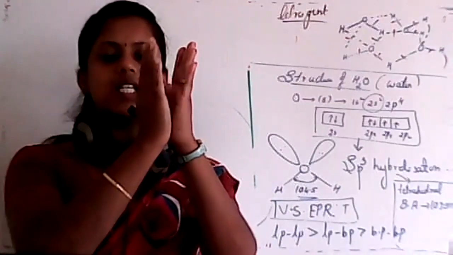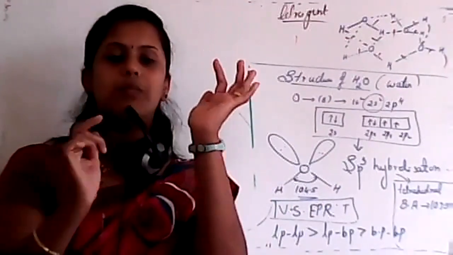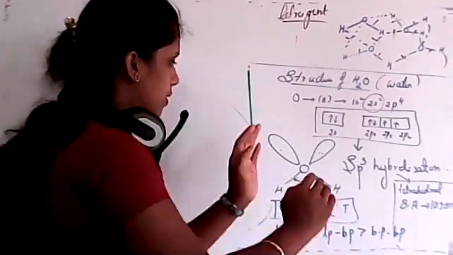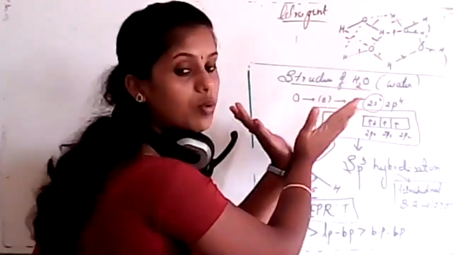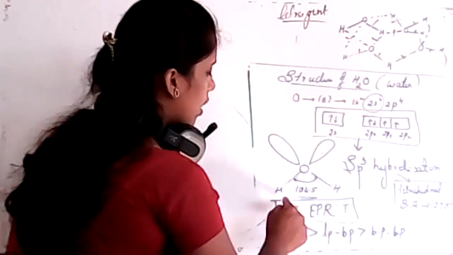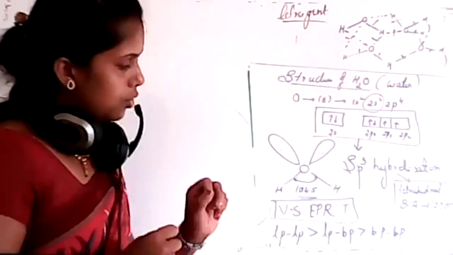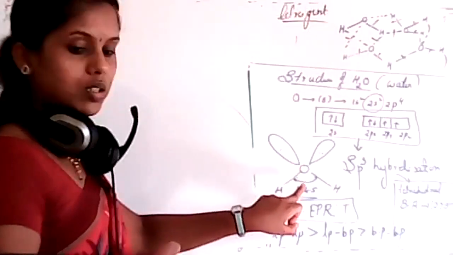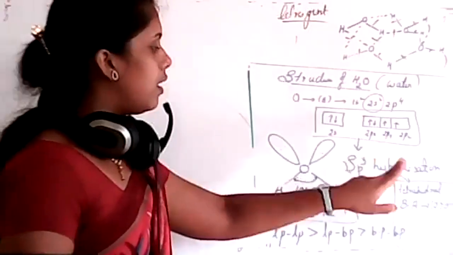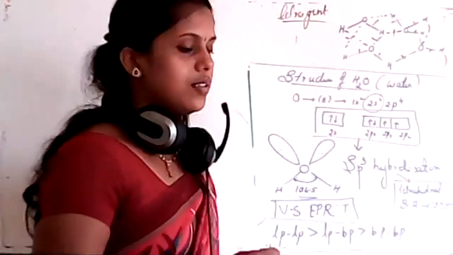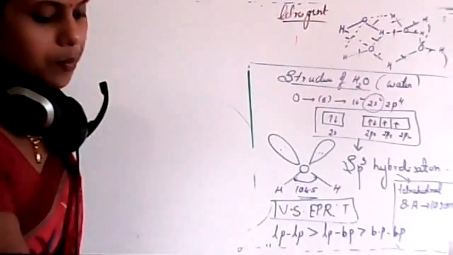So whenever the repulsion between lone pairs increases, what will happen? The angle between bond pairs decreases. Clear? So that's why in case of water, the bond angle is 104.5, but in a tetrahedral structure it is around 109.5. You must know this, okay?